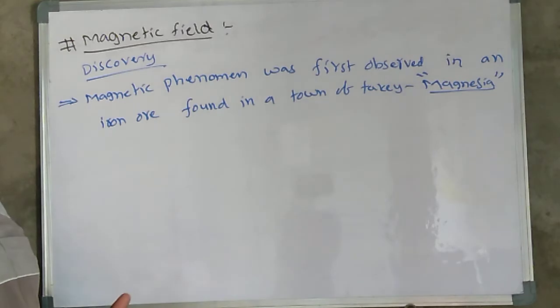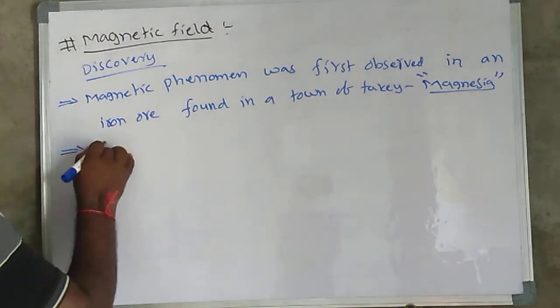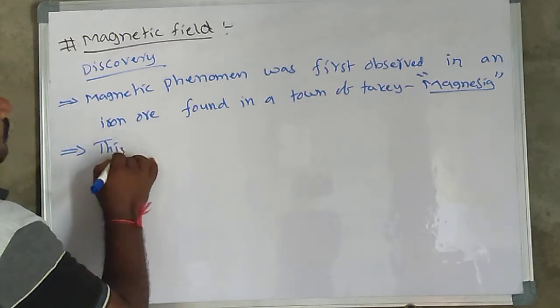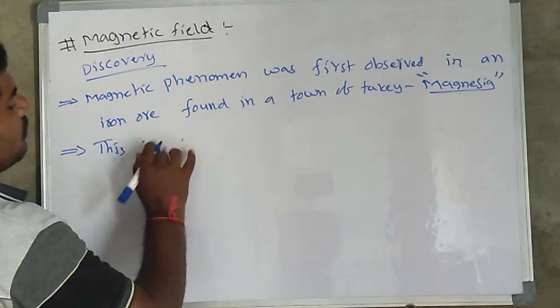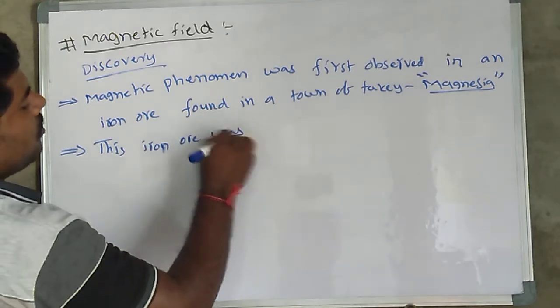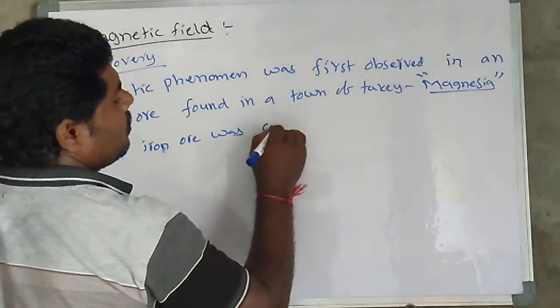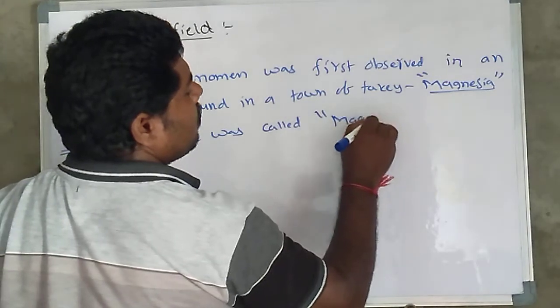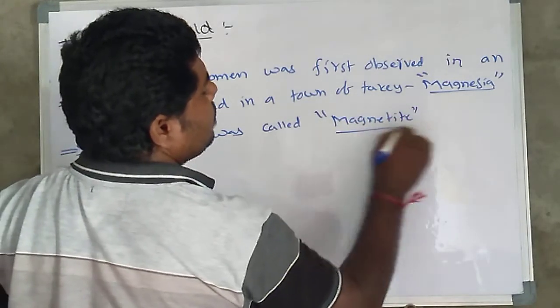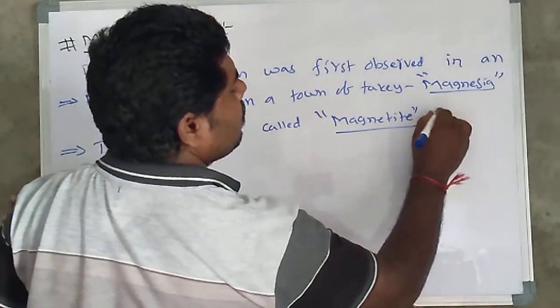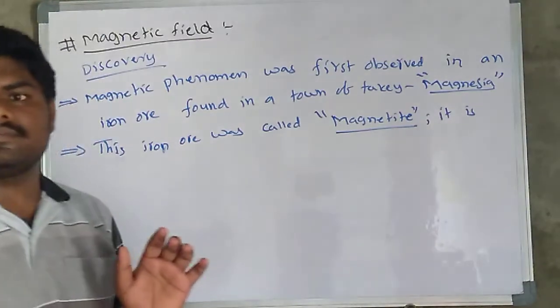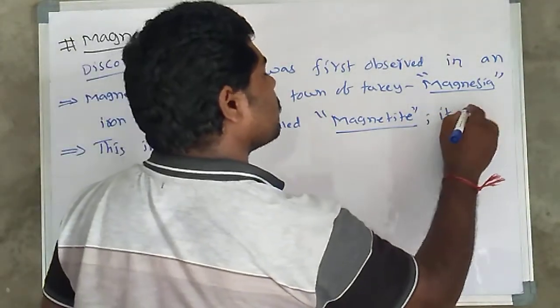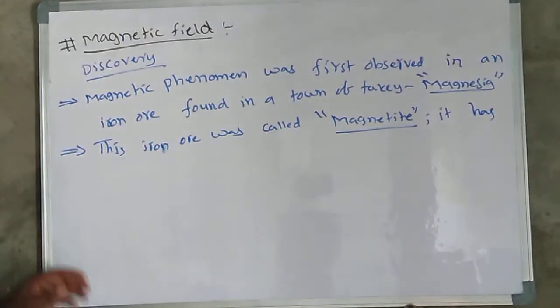So this magnetite's characteristic is that it attracts some specific metals. This iron ore was called magnetite.